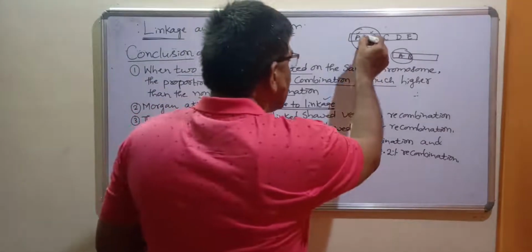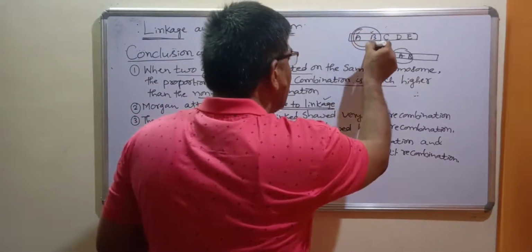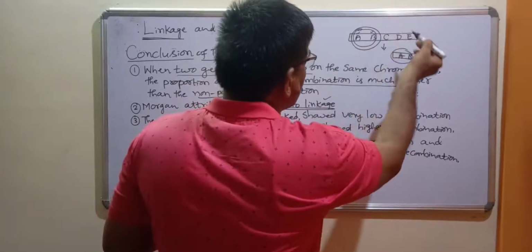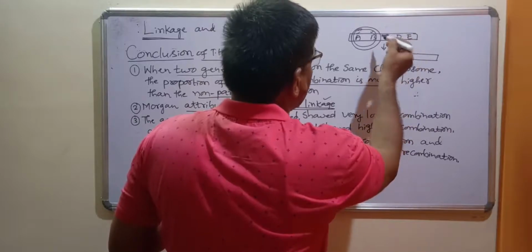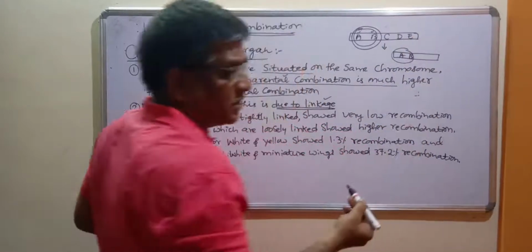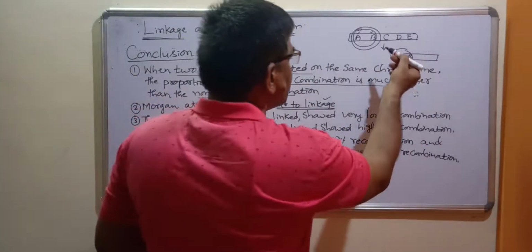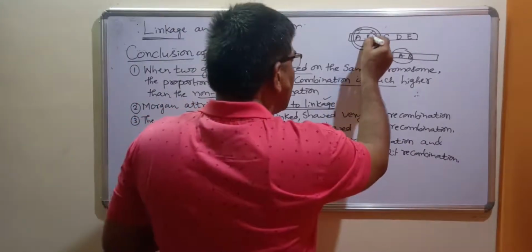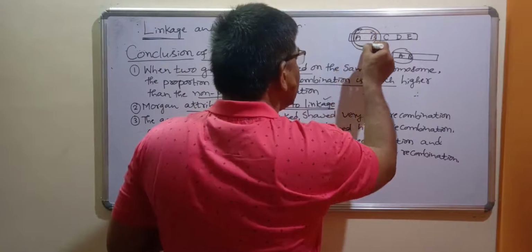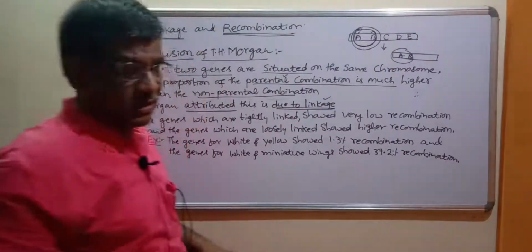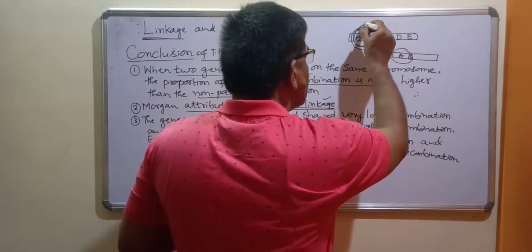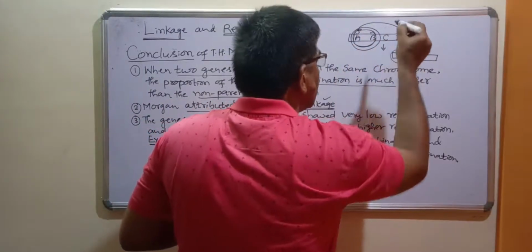Here the strength of the linkage is very high between the genes which are present close with each other. And as we move to the next location, next loci, the strength of the linkage becomes weak. So the process of recombination is very, very less when genes are present close with each other. And the recombination chances are more between the genes which are present a little bit away from each other.